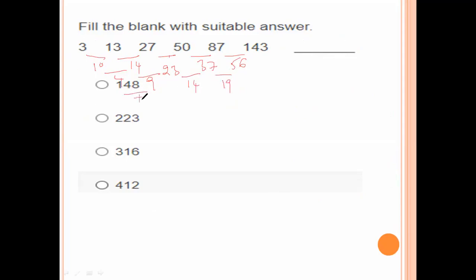Here plus 5, plus 5, plus 5. So we add plus 5, giving 24. That means 60, 80; 80 added to this one, we get 223. So option B is the right answer.